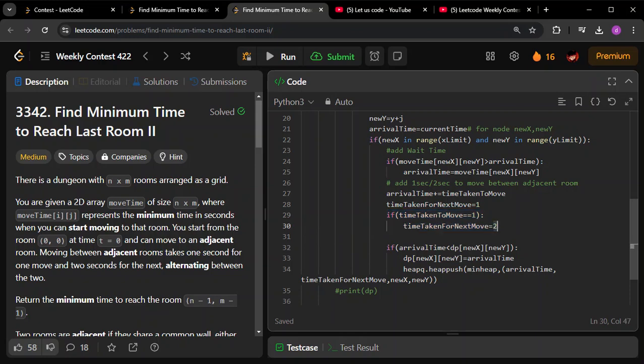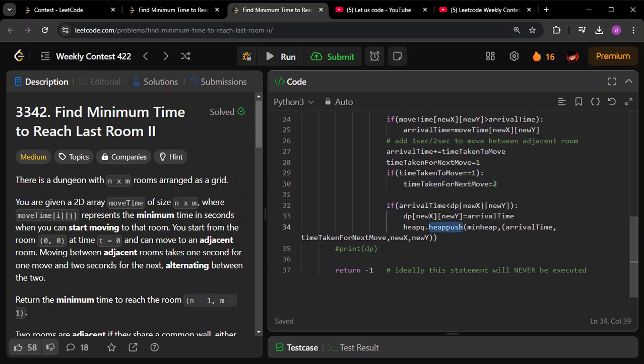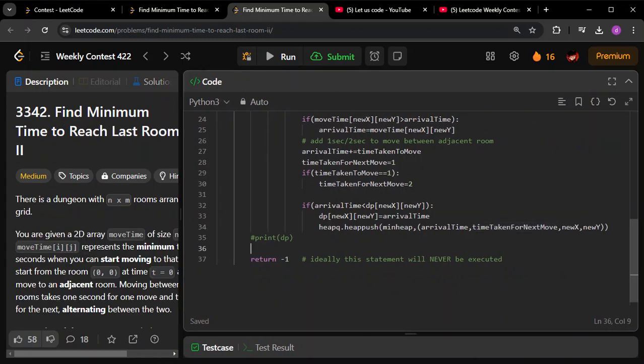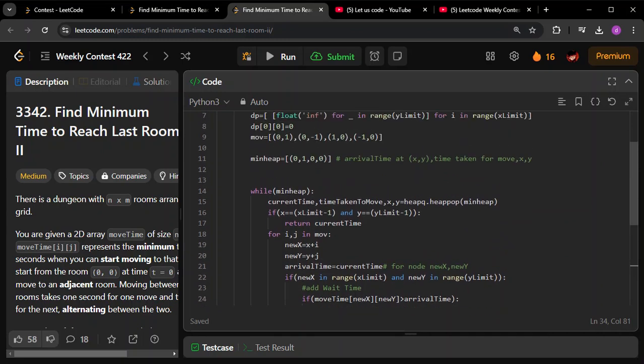If this is not one, then this condition will not be true, and in that case this will be one. This way I'm ensuring that they are alternating. I check the time taken for the next move against one, and if the time taken for the current move was one, I will make it two. Then while I'm doing the heap push, I will be appending the time taken for the next move. If you see this, while I'm appending, initially I appended the initial element, that is 0 comma 0.